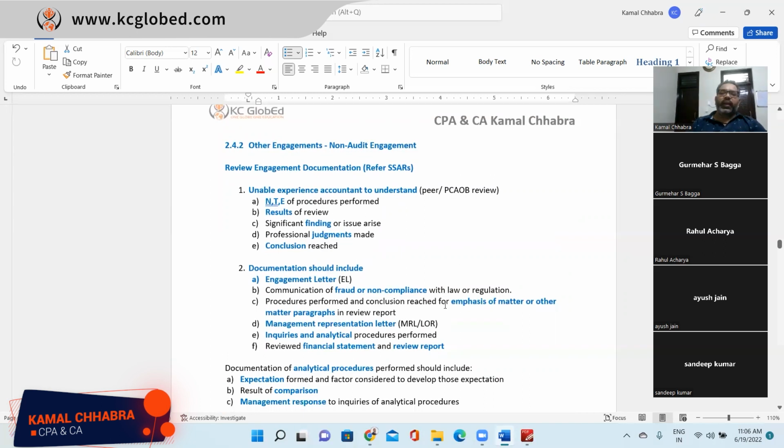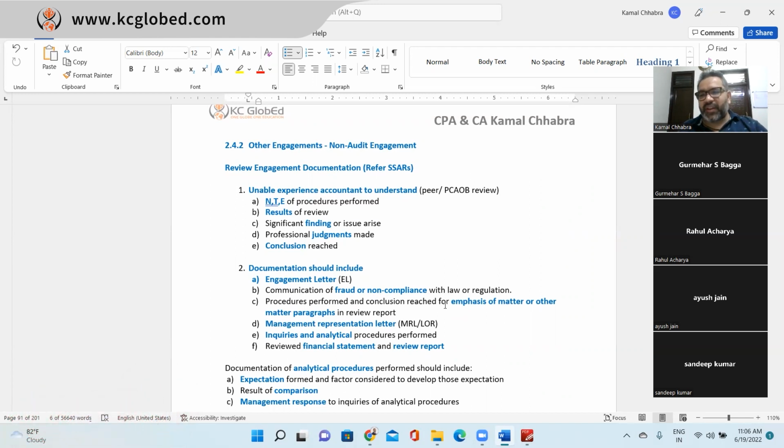Non-audit side, what is the archival period? 60 days. Retention? 5 years, as per QC or as required by law. Quality controls of the firm. Absolutely true. But general practice is 5 years.